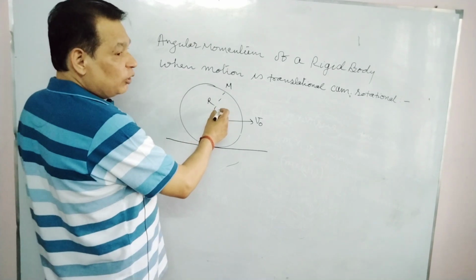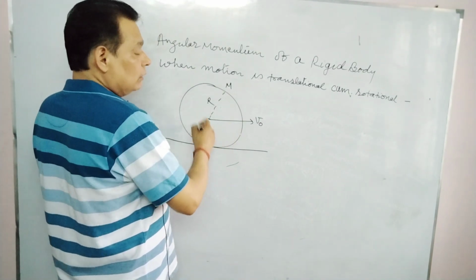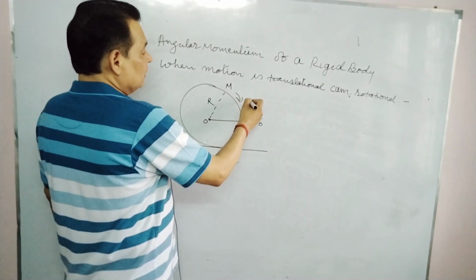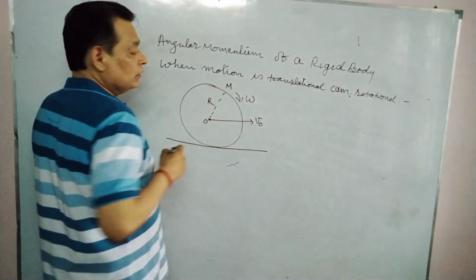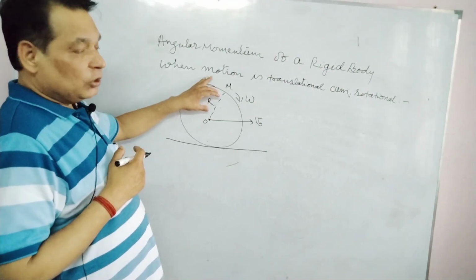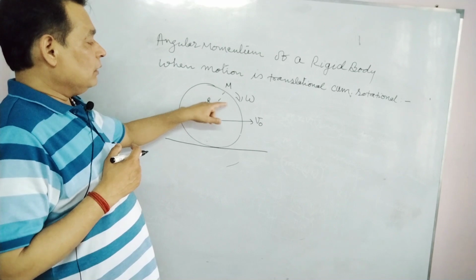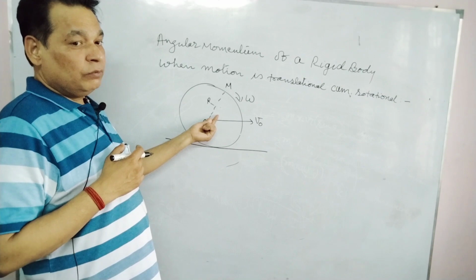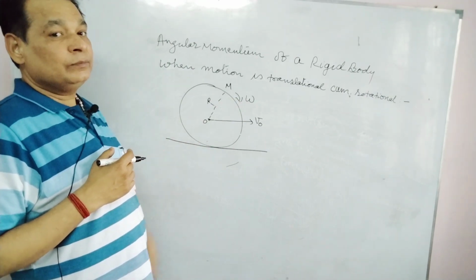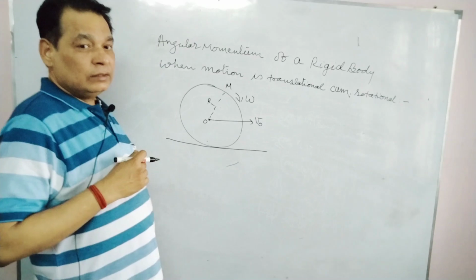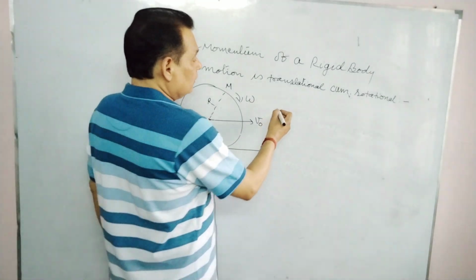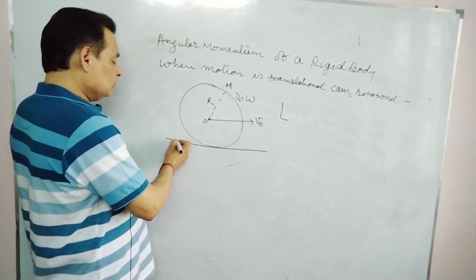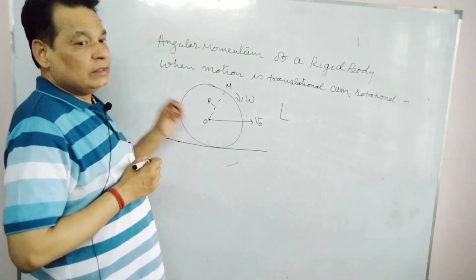But this entire body is simultaneously rotating about this center of mass O with angular velocity omega. Since it is a rigid body, every particle positioned anywhere from this center of mass will have the same angular velocity omega. In this case, we can write the angular momentum of this body about any reference point on the ground.